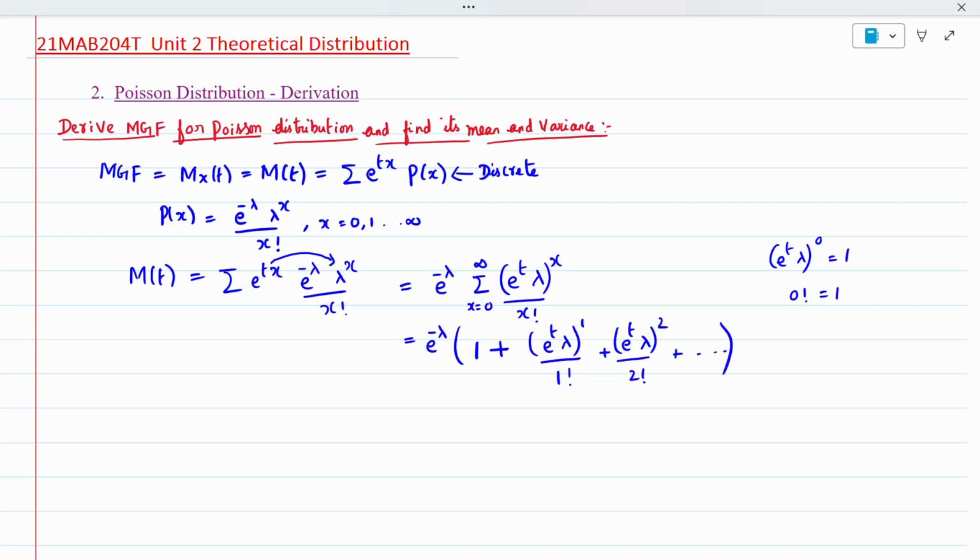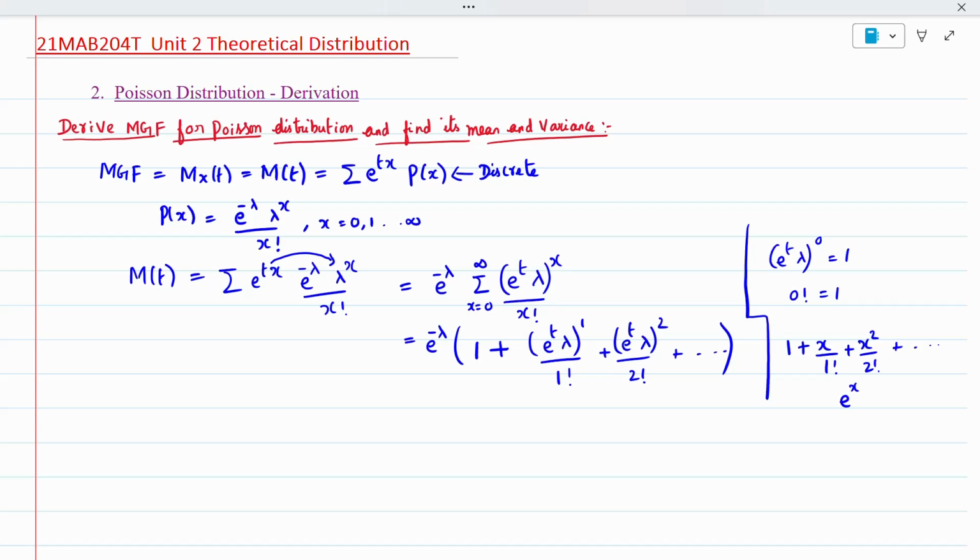This you have seen. Where have you seen this formula? I will recall it. It is 1 plus x by 1 factorial plus x squared by 2 factorial plus etc. Anyone can remember it. It's nothing but e to the power x. Everyone knows that e to the power x is 1 plus x by 1 factorial plus x square by 2 factorial, etc. So now we have the same procedure.